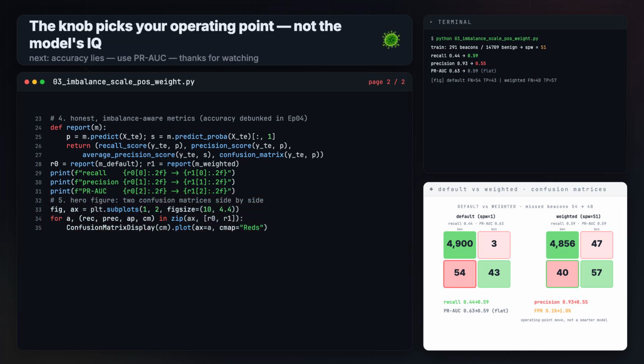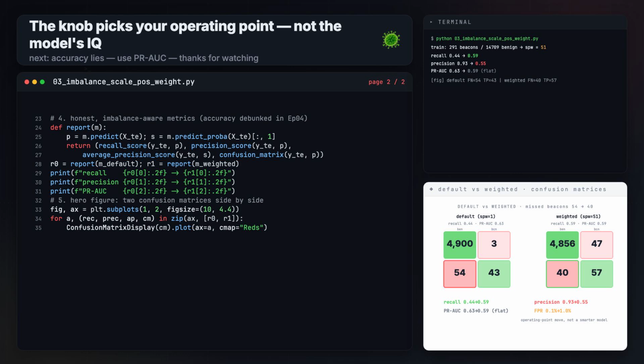So, one knob set from the data turns a detector that catches fewer than half the beacons into one that catches a clear majority, and the bill is the precision you deliberately choose to spend. PR-AUC barely moved, and that's the real lesson. This knob picks your operating point, it doesn't make the model smarter. But notice what we leaned on the whole episode. Accuracy was useless and we never even printed it.